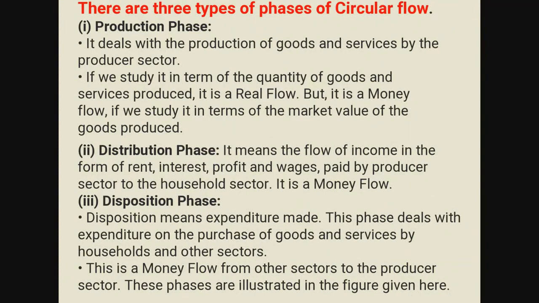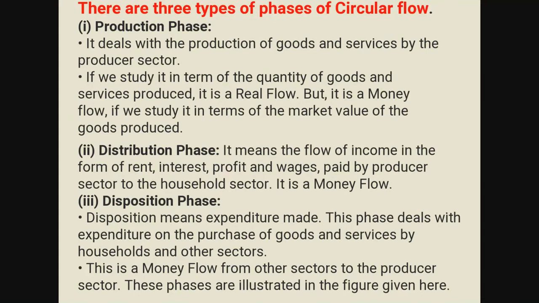As I told you, there are three important activities performed in the economy. Many activities are there, but three important ones: production, income generation, and expenditure or consumption. So production will be done. If production is there, then obviously income will be generated because factor income will be provided. If income is generated, definitely expenditure will be there.